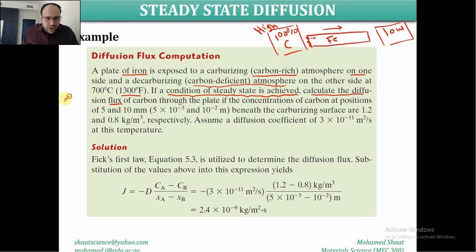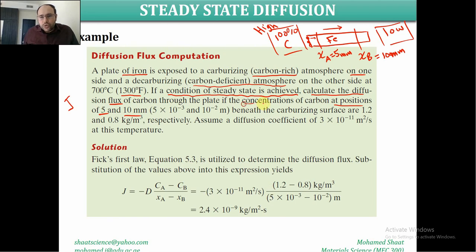What is the diffusion flux? This is J, how much carbon flows through the plate, given the concentration of the carbon at two different positions. As I said, this is position one, which we give the symbol A, and this is position B. XA and XB stand for the two positions. Position A was at 5 millimeters from this surface, and B was at 10 millimeters from that surface. So these are the two different positions.